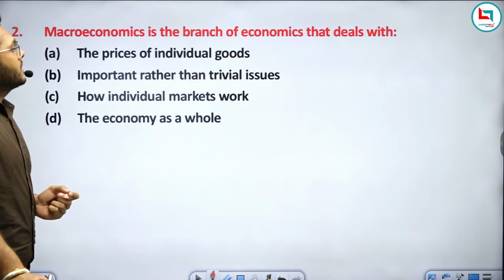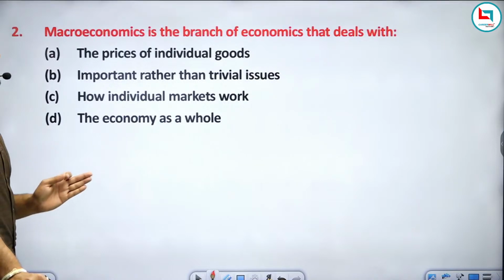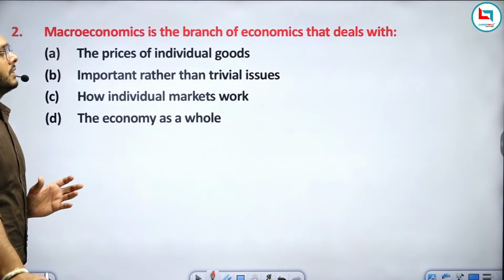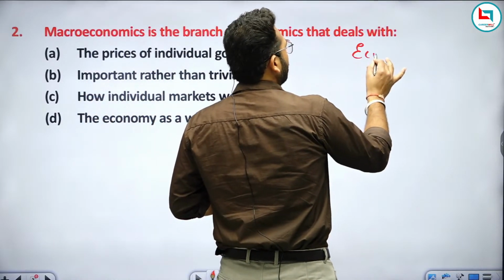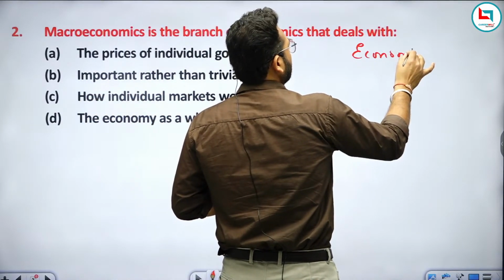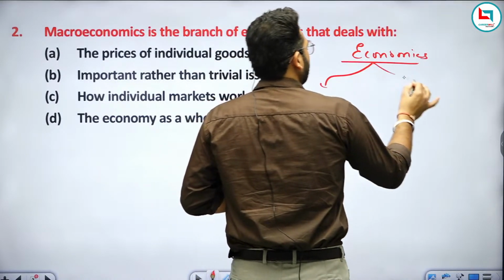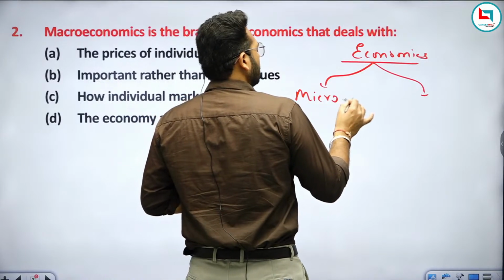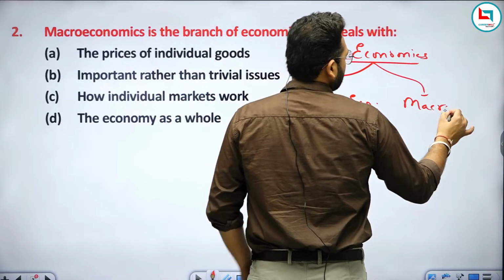The next question is asking: macroeconomics is the branch of economics that deals with. We have already discussed the branches of economics. There are two branches of economics. The first one is microeconomics, and the second one is macroeconomics.